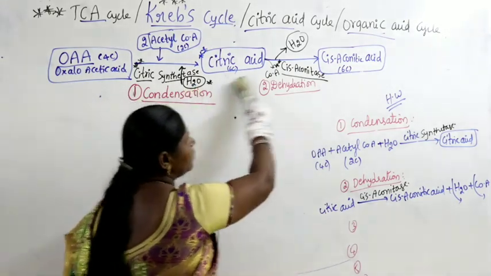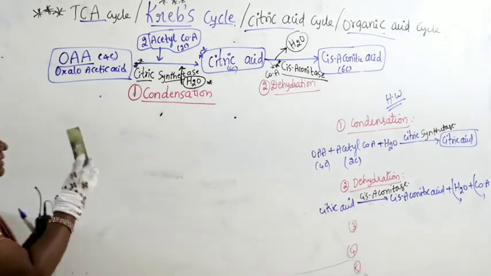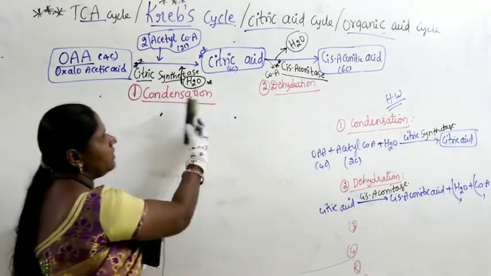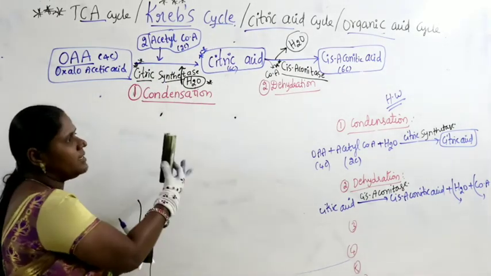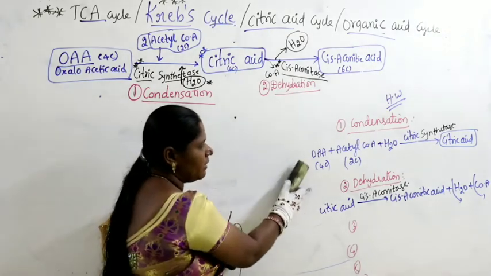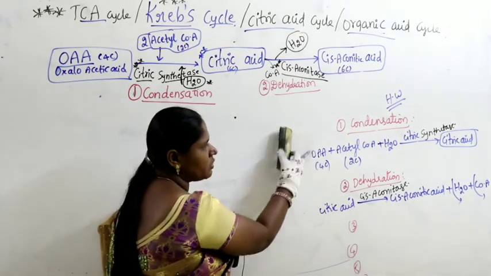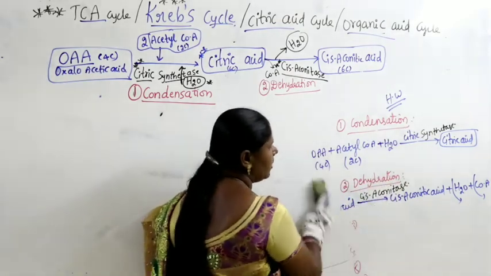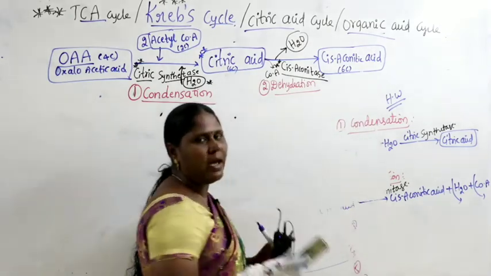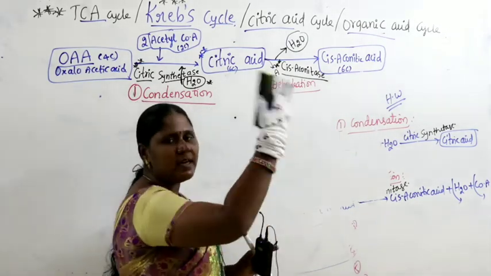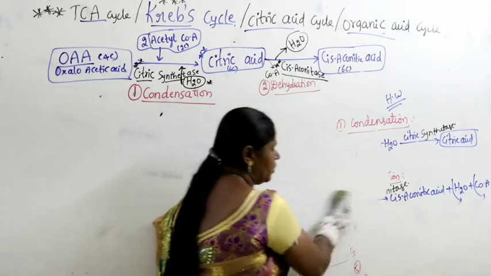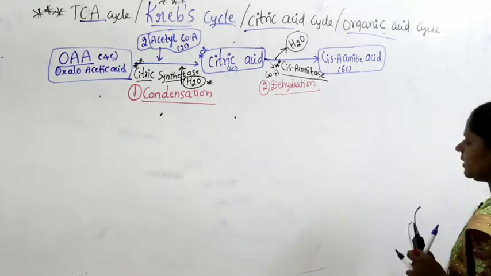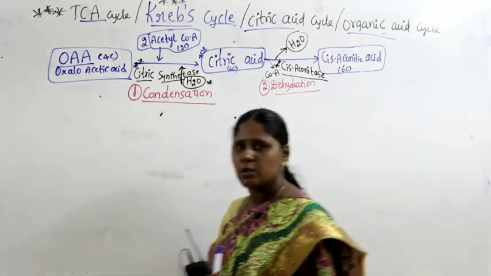Now I will give you the continuation of the total cycle. After I complete writing, take one white paper and split the cycle. First you have to write the cycle, split it, and start writing each reaction name, what is the substrate, what is the product, what is the name of the enzyme, third reaction, fourth reaction, like that. This is your homework. I will give you the cycle; split it and make chemical equations, reaction wise. You have to do this on white paper after I complete giving the total cycle.